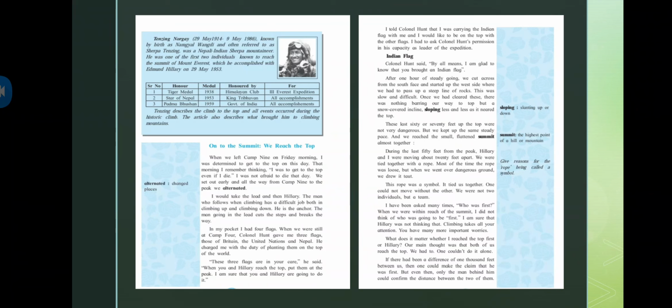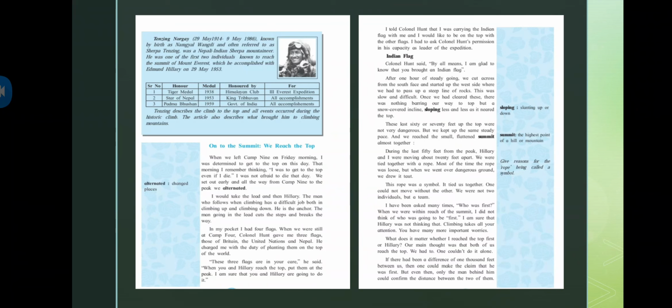And when you and Edmund Hillary will be reaching the top, so it's your reach on top. I told Colonel Hunt that I was carrying the Indian flag with me and I would like to be on the top with the other flags. I had to ask Colonel Hunt's permission in his capacity as leader of the expedition. So, as I told you, he was the leader of their expedition. So, what he said, Tenzing Sherpa is saying.